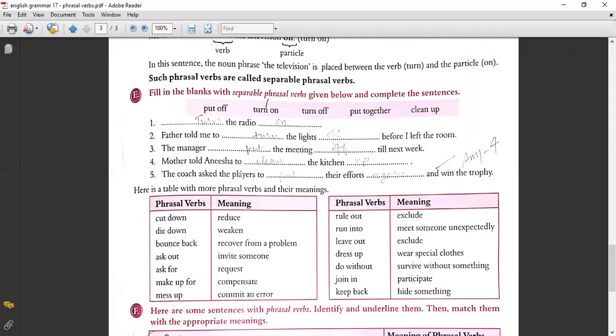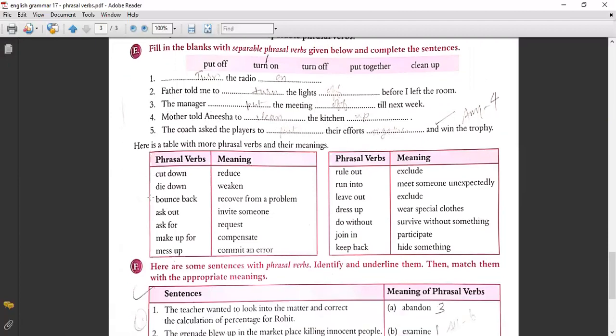Mother told Anisha to clean the kitchen up. The coach asked the players to put their efforts together and win the trophy.